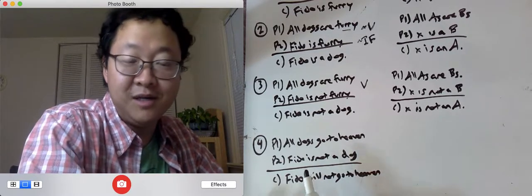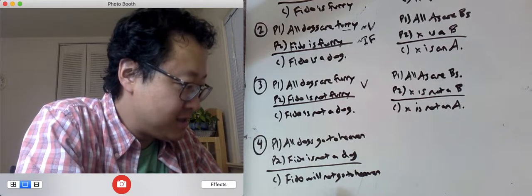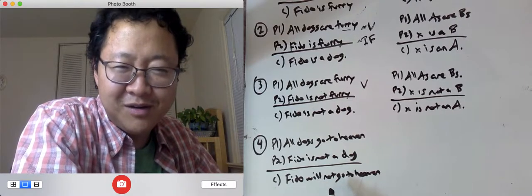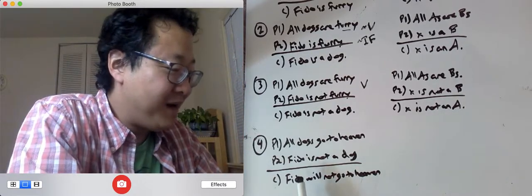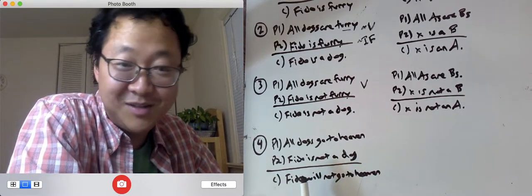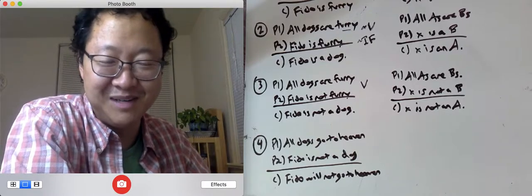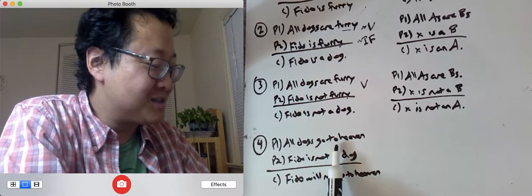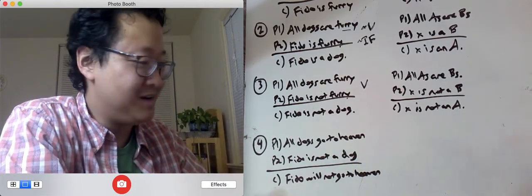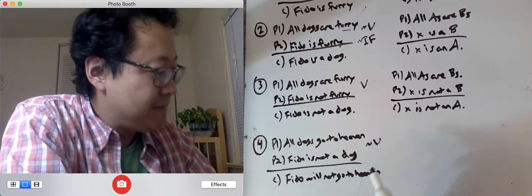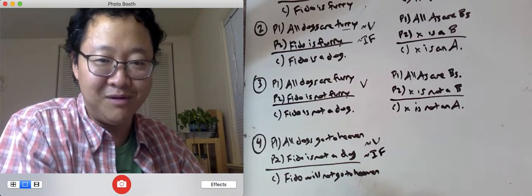Okay, so how should we judge this? All dogs go to heaven. Fido is not a dog. But does it follow that Fido will not go to heaven? Well, why? Fido could be any other creature. A cat. Maybe all the cats go to heaven. Maybe Fido's a human. We don't typically name our humans Fido, but even if all dogs go to heaven, the fact that Fido is not a dog has no implication for whether Fido will go to heaven or not. So we'll say this is not valid, and it's not even inductively forceful. It doesn't even show that it's probable that Fido will not go to heaven.